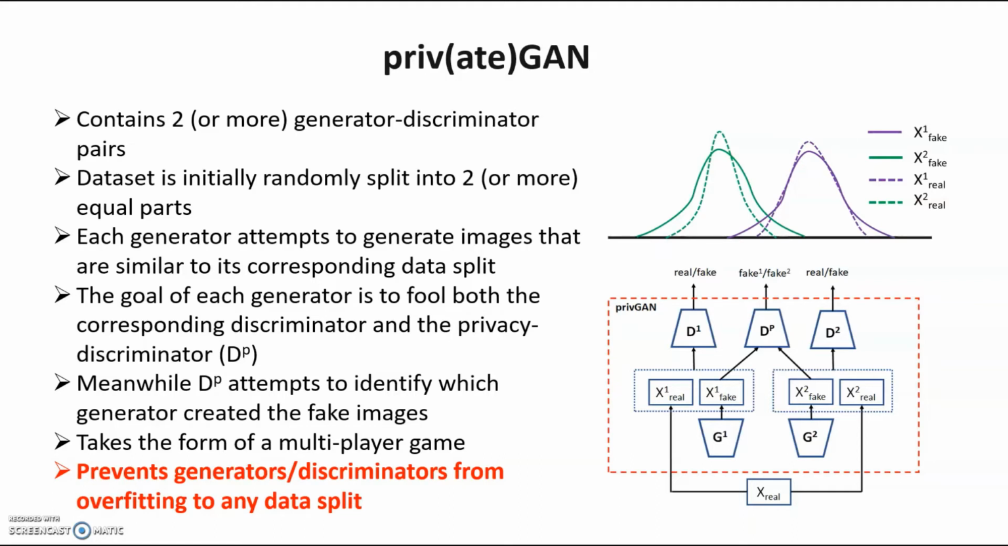So this takes the form of a multiplayer game, and it can be shown that the effect of adding the privacy discriminator is mathematically equivalent to providing a regularization of sorts, and it bounds the synthetic distributions learned by each generator. So the overall outcome of this process is that privGAN prevents generators and discriminators from overfitting to any data split.